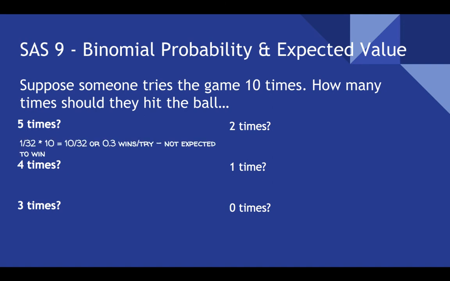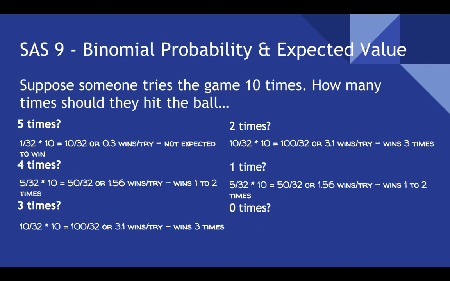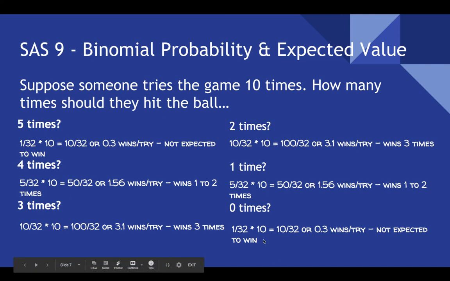They're not expected to win in 10 tries. 5 out of 32 times 10 is 50 out of 32. That's 1.5, or 1 to 2 times. 3 tries, 10 out of 32, 100 out of 32, or 3 wins in 10 tries. 2 is also 3 wins in 10 tries. 1 is 1 to 2 wins, and 0 times is probably not expected to win or lose. It should say lose, not expected to do that. I don't know why it says win at all, but you get the idea.